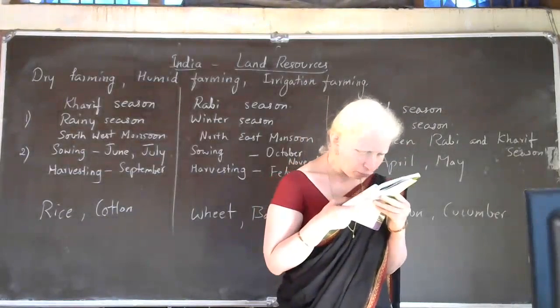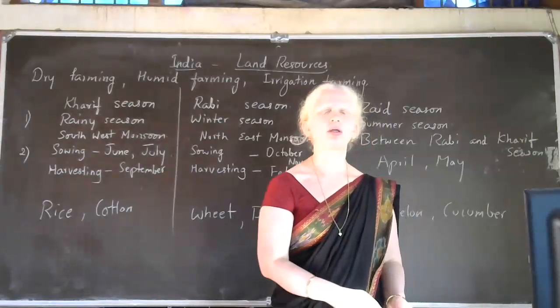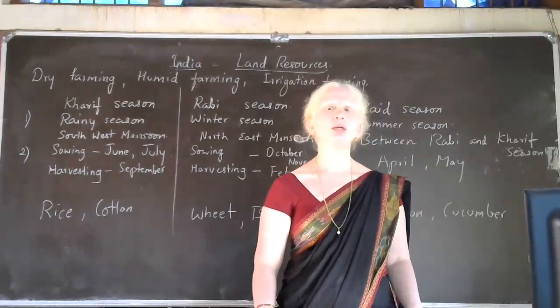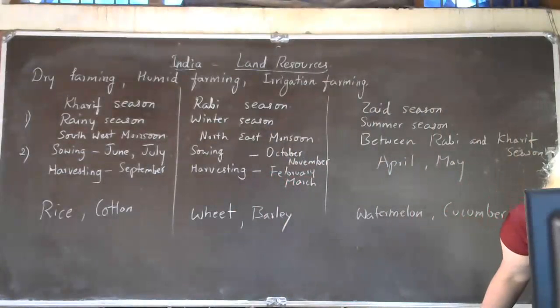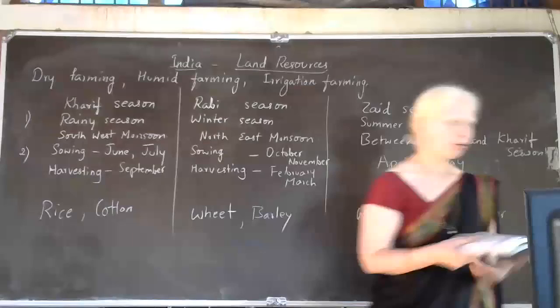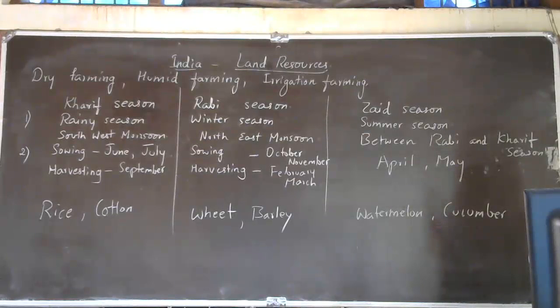So, the land which is not used for cultivation is called what? Yes, Siri. Fallow land. Yeah, it is called fallow land. Okay, land which is not used for agriculture. Yeah, that only you have to write.